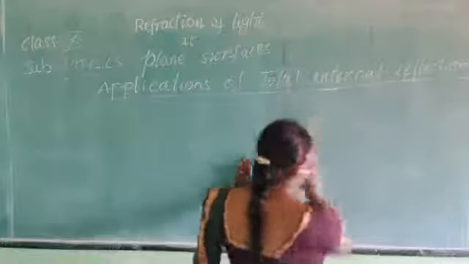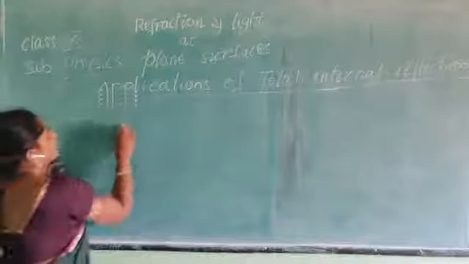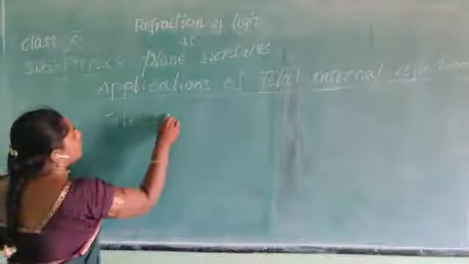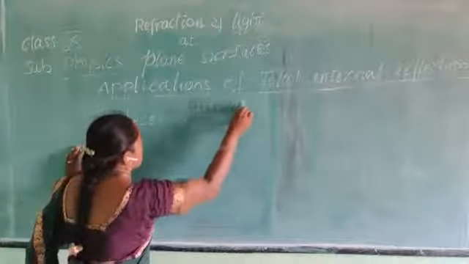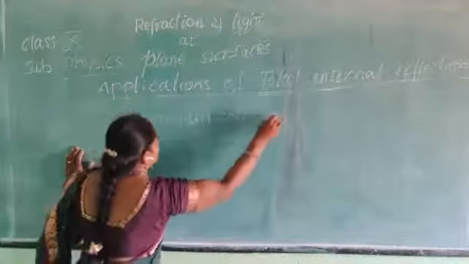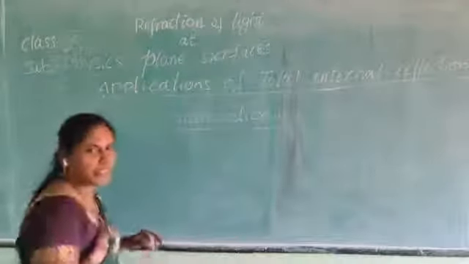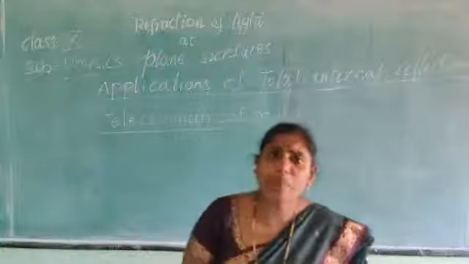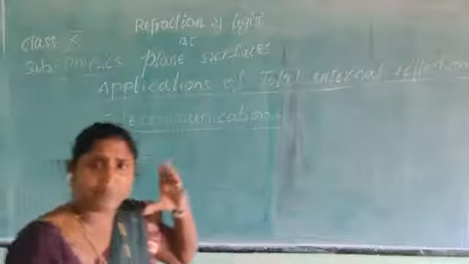It is used in telecommunication. It means at a time we can pass some 2000 signals. At a time we can pass 2000 signals at the same time.